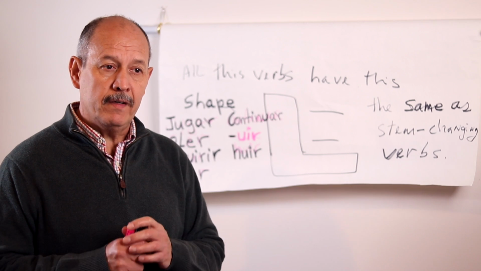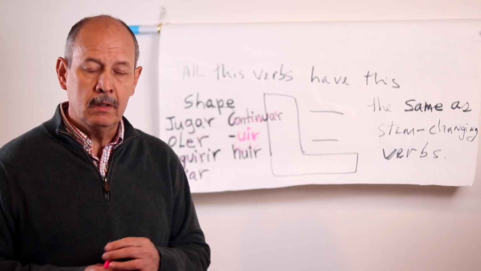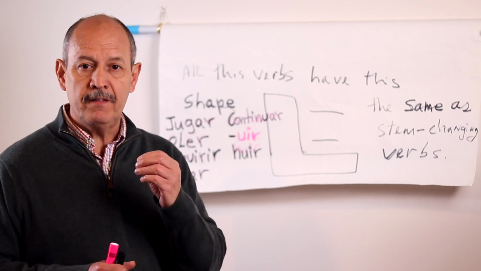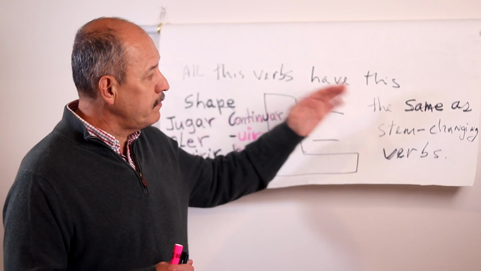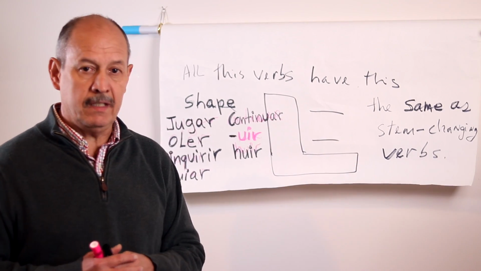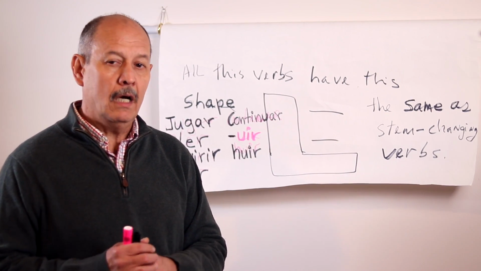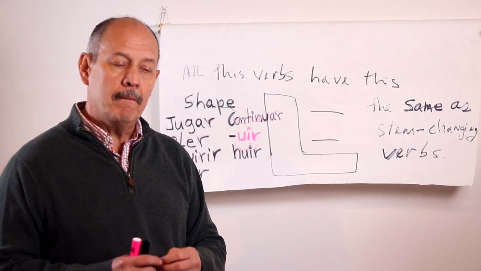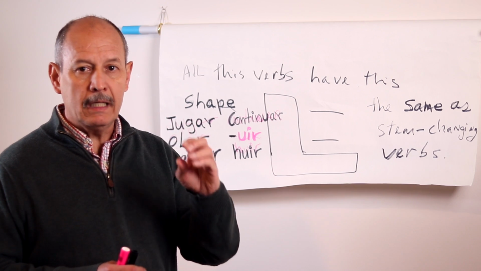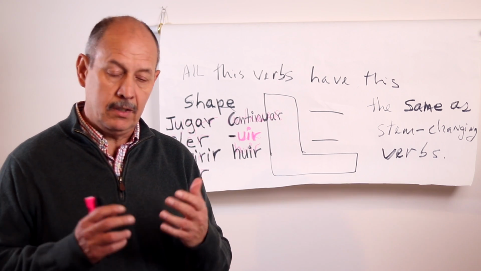Today, this group of verbs should resemble something that we studied in chapter 5, stem-changing verbs, right? These verbs behave as if they were stem-changing verbs, but they are not. And why are they not? Because in the stem, we don't have the letters that we need to change for the stem-changing verbs.